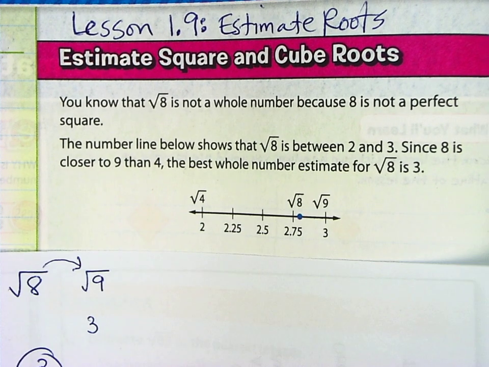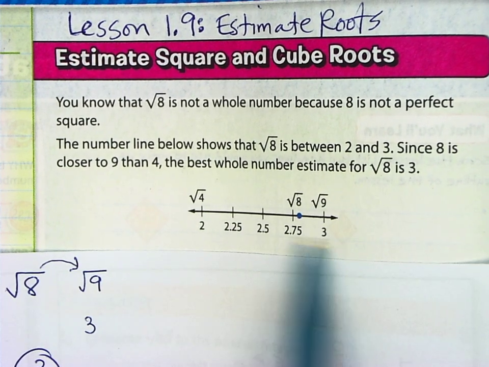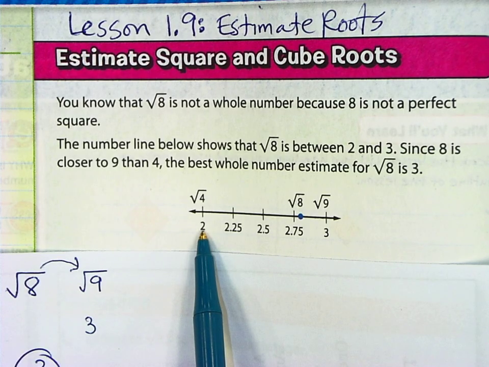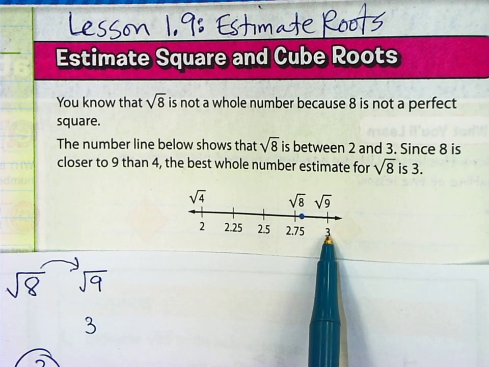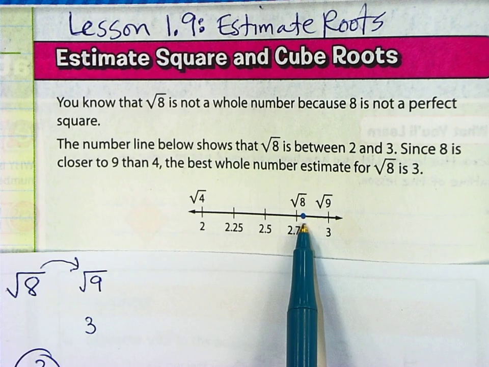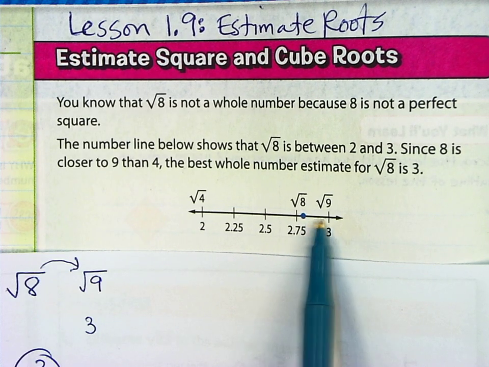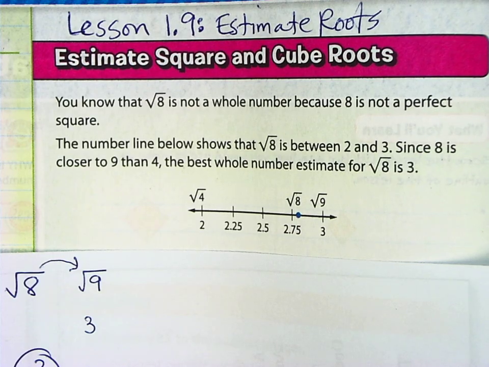And this number line right here shows you, here's the square root of 4, it's 2 over here. Square root of 9 is 3. The square root of 8 is going to be somewhere over here, and it's closer to the square root of 9, so your best estimate is 3.